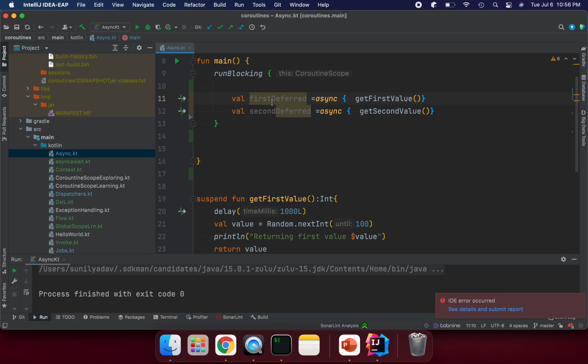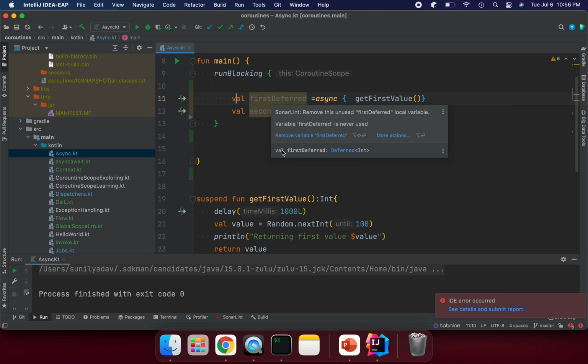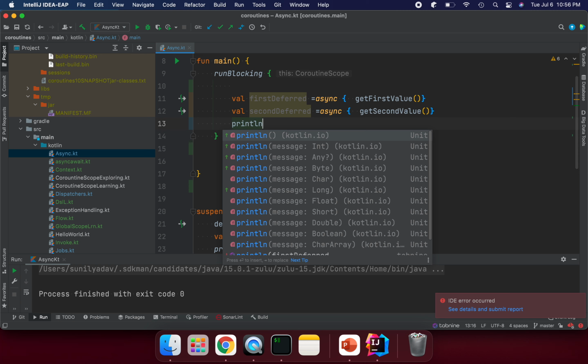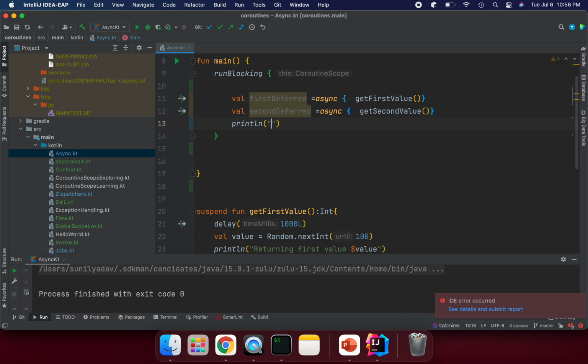Now if you see this object, what type of value are we getting? Again a Deferred. The first value is a Deferred of integer return type. This is not the actual value. Suppose we want to get the actual value. First I'll put a println saying I'm just doing some processing here.